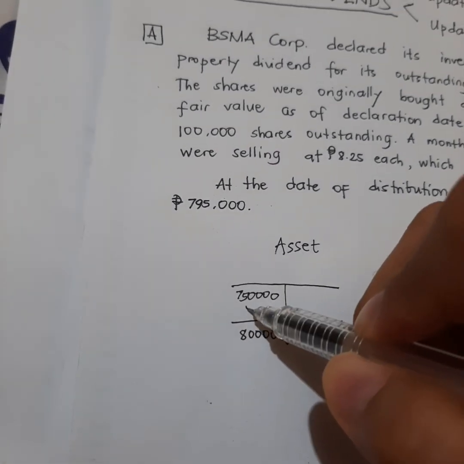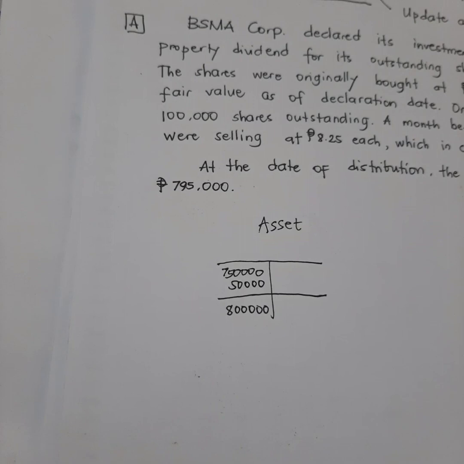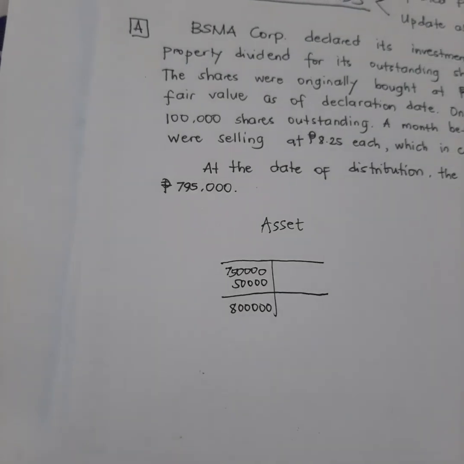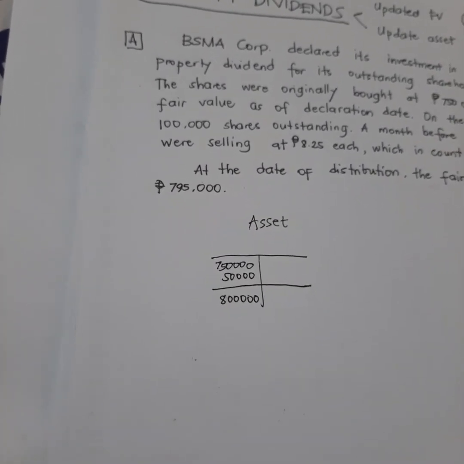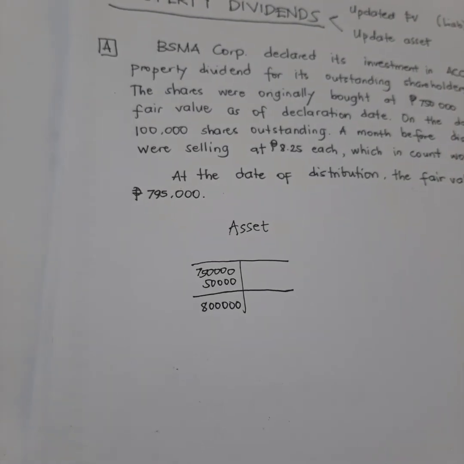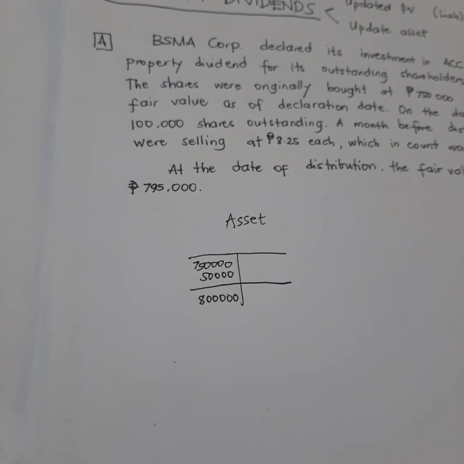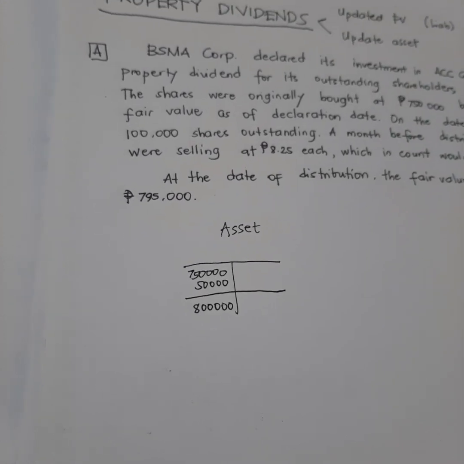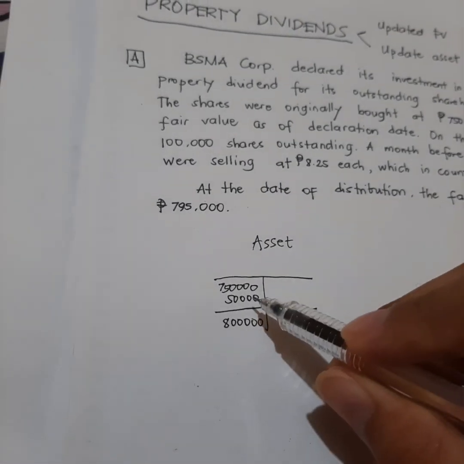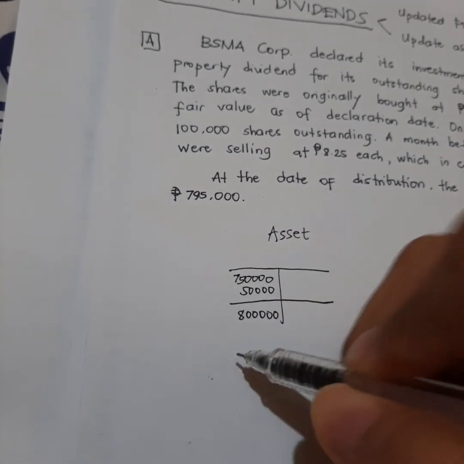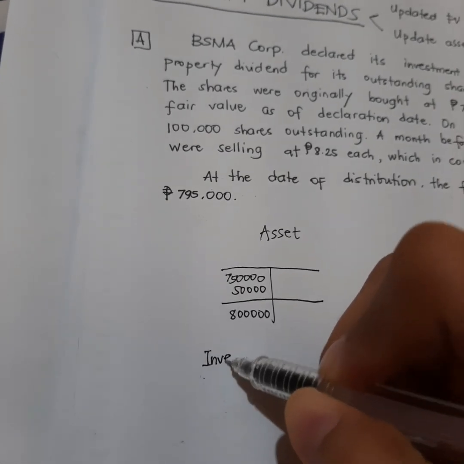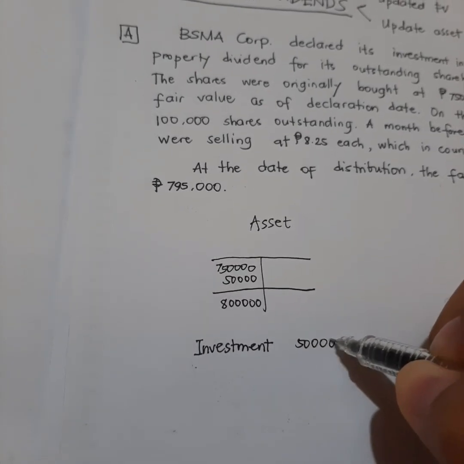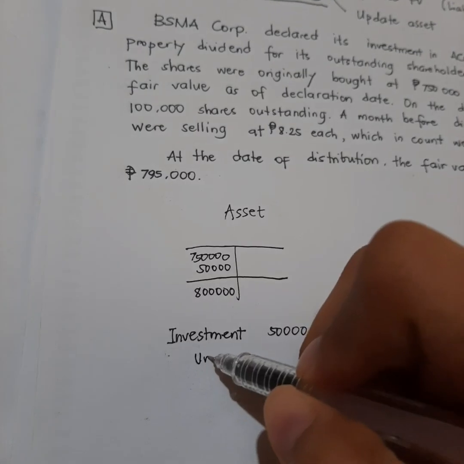And on the part of the asset, we call it unrealized gain on investments or securities. Anyway, maiintindihan nyo din yan pag nagkaroon na tayo ng lecture video on investments. So, this 50,000 increase will now be recorded as investments. Let's put it as investment, 50,000. And then, credit unrealized gain.